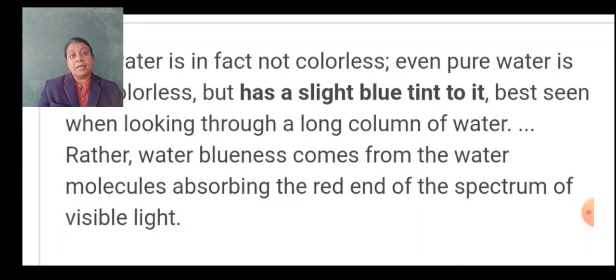Now, is water colorless? No, water is not colorless when you see it in a long column of water. Yes, water is in fact not colorless. Even pure water is not colorless, but has a slight blue tint to it. Best seen when you look through a long column of water.